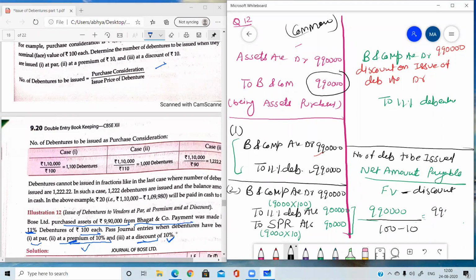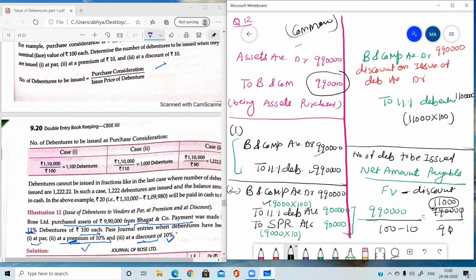So 9,90,000 upon 90, that is 11,000. So you have seen that when debentures were issued at premium, then we were issuing 9,000 debentures. When debentures are issued at discount, then we are issuing 11,000 debentures. So debentures will be credited with the face value. 11,000 number of debentures we are giving them, and the face value is 100. So it means 11 lakh.